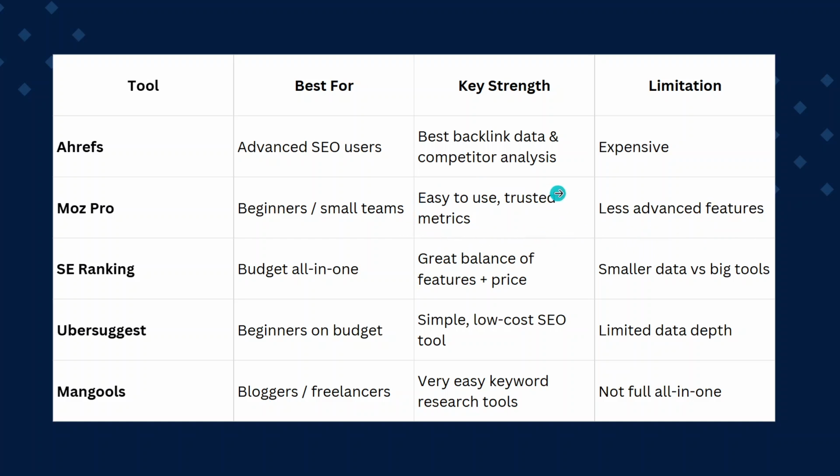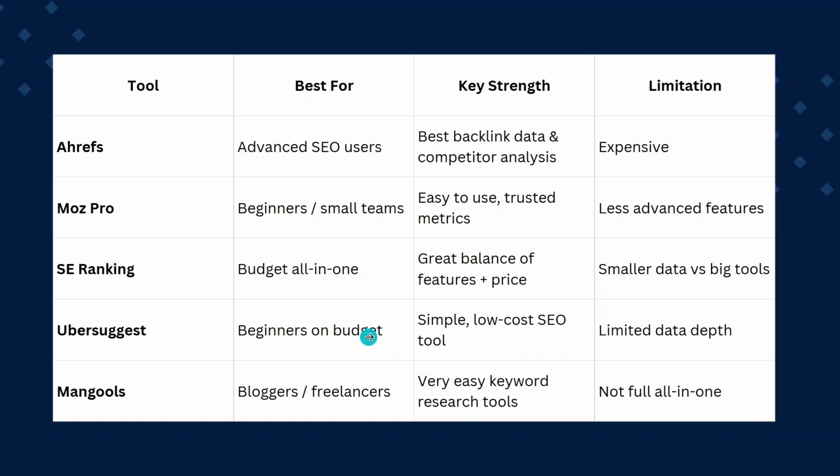Moving on to Ubersuggest. This is a strong choice if you're on a tight budget. It gives you keyword ideas to help you find topics your audience is searching for, an SEO audit to highlight technical issues on your site, and content suggestions to guide what you should write next. The interface is beginner-friendly, and the pricing tends to be much lower than many big-name tools, which makes it appealing if you're just testing the waters with SEO.